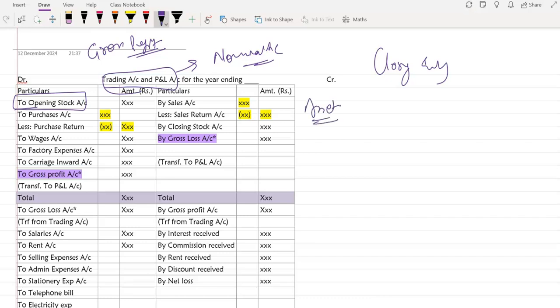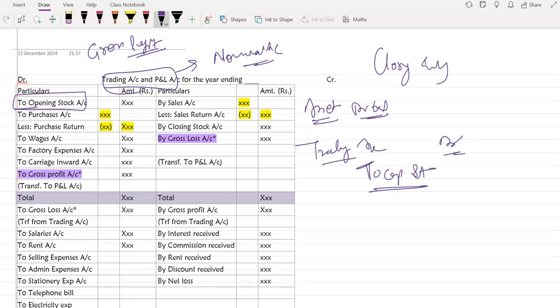So opening stock is an asset. Now I want to close that account. An asset account has a debit balance, so opening stock will have a debit balance. To close this account, I'm going to credit the opening stock and debit the trading account. Here, as I said, the trading account is a nominal account. I'm debiting it to record this as an expense. And this opening stock is getting closed because on the last date of last year it was an asset. Now it is not. Now it is part of our current year expense. Is that clear?